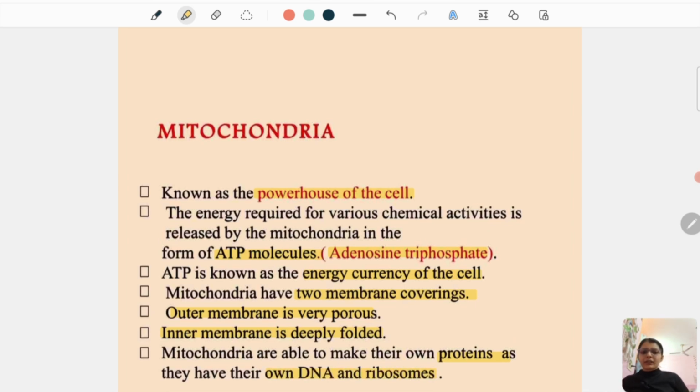The mitochondria are able to make their own proteins and have their own DNA and ribosomes. Now, the ribosome is responsible for protein synthesis. That means the mitochondria can replicate by itself because of its own DNA, and also it can create its own protein according to its requirement. Why? Because it has its own DNA and ribosomes.